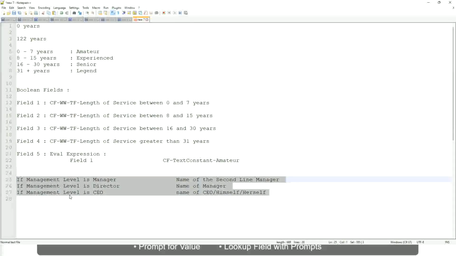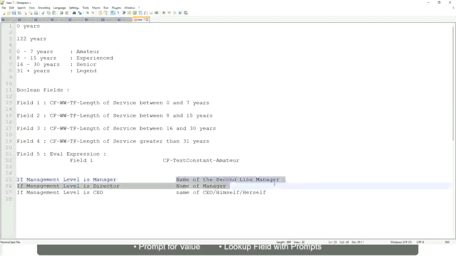Which function would you use? Evaluate expression, evaluate expression band or lookup range band. Evaluate expression, yeah, because here you have to return an instance. Here you have to do some more calculation, because you have to find out who is the second line manager, which is manager's manager, and so on. So you have to come up with these fields.